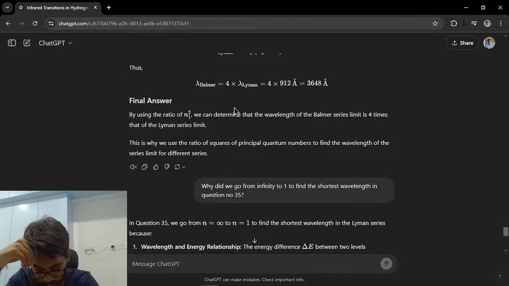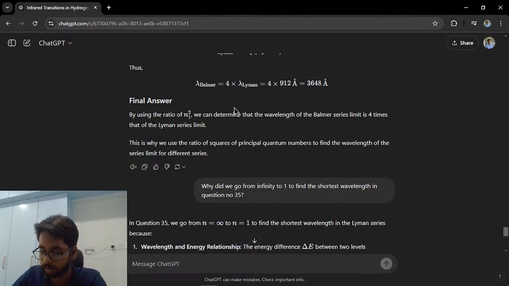Where am I supposed to find? Yeah, wave number. Wave number is R times z square into 1 upon n 1 square minus 1 upon n 2 square. So RH is given, which is this value. Z square is 1 because we're talking about hydrogen, and 1 is the final state. So for Lyman it is 1, so this entire thing becomes 1, and n initial which is n 2 square is infinity, so 1 upon infinity square is 0. So we are supposed to find wave number equals RH.